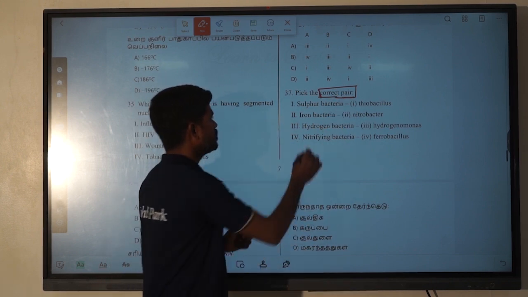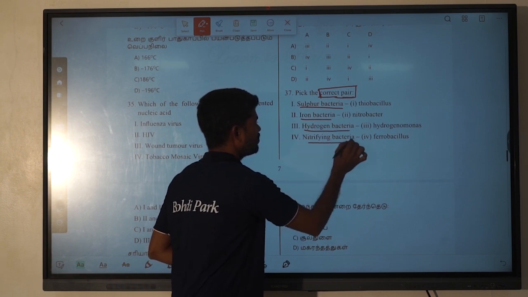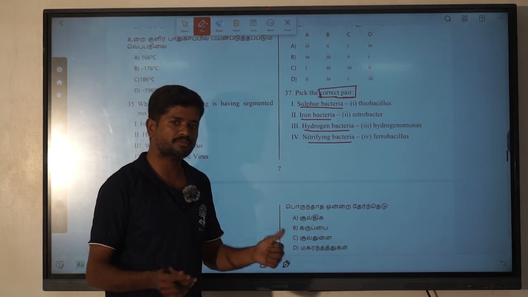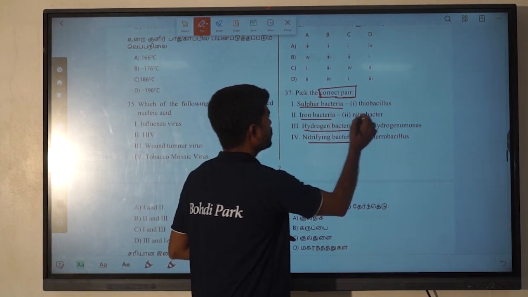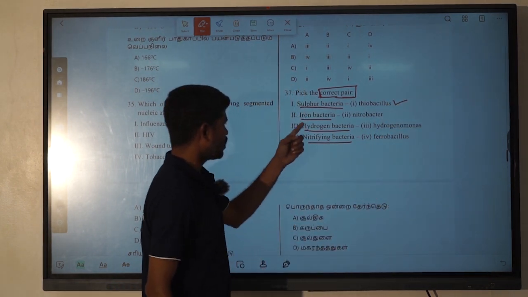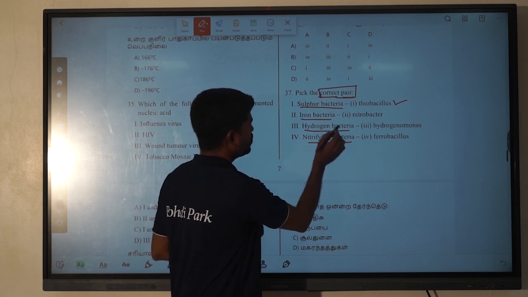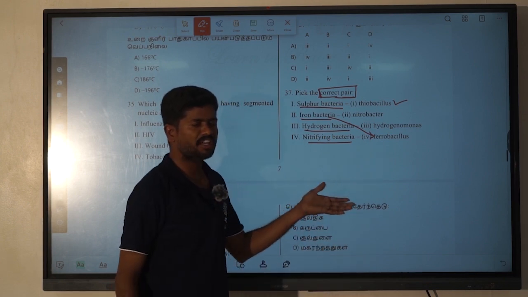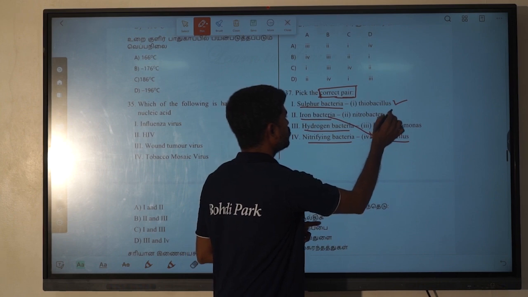Okay, so first they have given sulfur bacteria, iron bacteria, hydrogen bacteria, nitrifying bacteria. Bacteria are ubiquitous in nature. There are different types of bacteria, and they have different roles. So here sulfur bacteria is Thiobacillus, which is correct. Iron bacteria, in this option itself, we have an idea that iron is related to ferrous. Iron may be ferric or ferrous. So Ferrobacillus is the iron bacteria, so this is wrong.